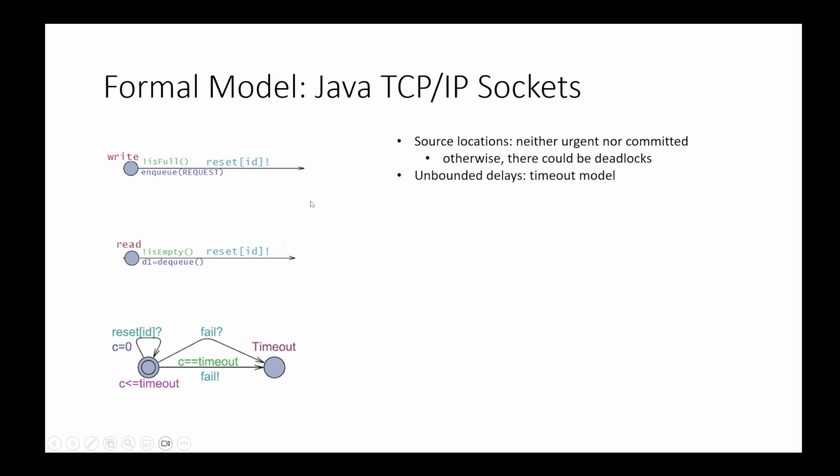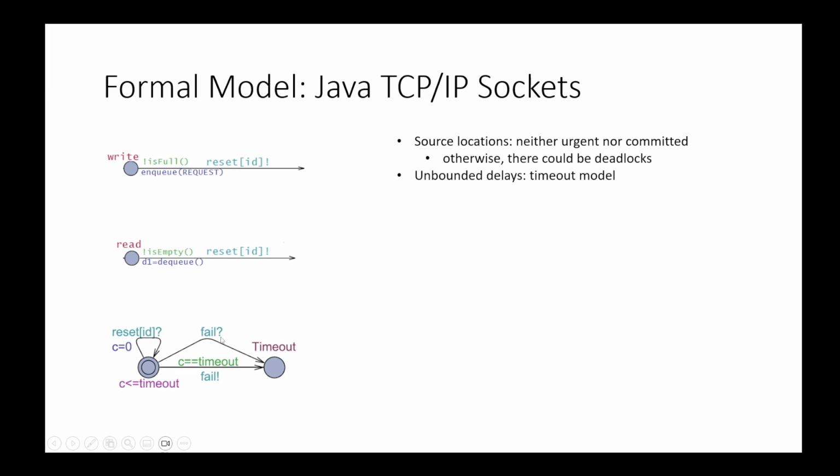This scenario invalidates the model checking of formulas that are instead satisfied in the application, because in the application we never have an unbounded delay. Indeed, in the sockets of Java, we have a timeout mechanism: if no message is sent between the parties within a specific time interval, then a timeout exception is raised. So we had to model this also in the formal model of UPPAAL.